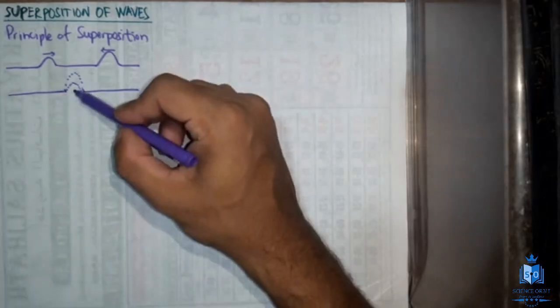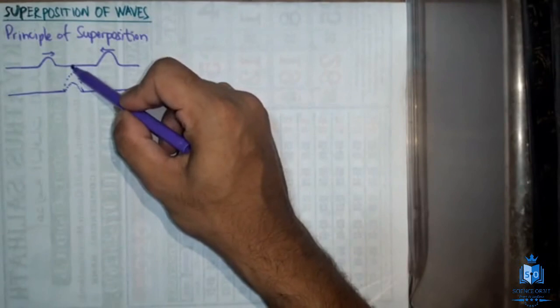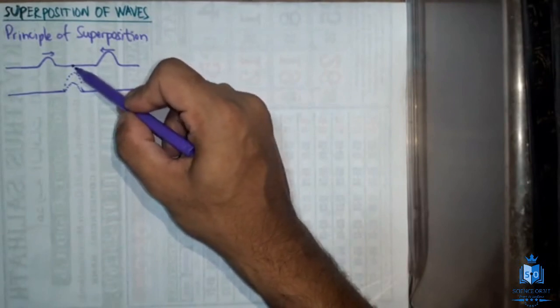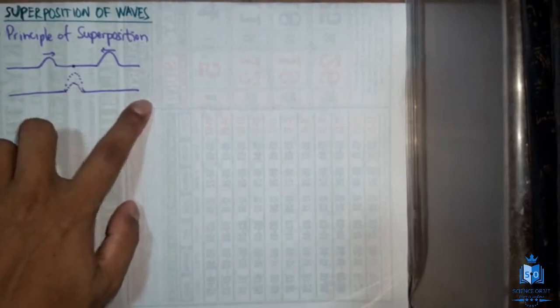This is the situation when they meet. Like I told you, this is the place where they meet, and this particular particle can't be at two places. Instead, this particle has to be at one place. So if this amplitude is A and this amplitude is B, when they undergo superposition, the resulting amplitude will be the addition of these two because the amplitudes are in the same direction.